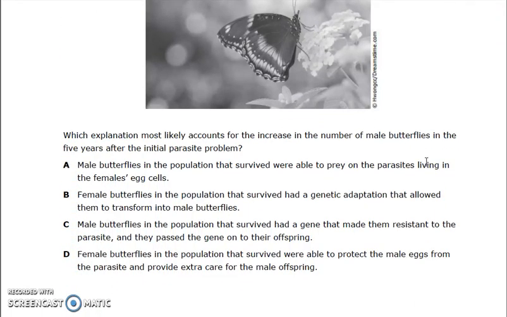Which explanation most likely accounts for the increase in the number of male butterflies in the 5 years after the initial parasite problem? A. Male butterflies in the population that survived were able to prey on the parasites living in the female egg cells. B. Female butterflies in the population that survived had a genetic adaptation that allowed them to transform into male butterflies. C. Male butterflies in the population that survived had a gene that made them resistant to a parasite, and they passed the gene on to their offspring. D. Female butterflies in the population that survived were able to protect the male eggs from the parasite and provide extra care for the male offspring.